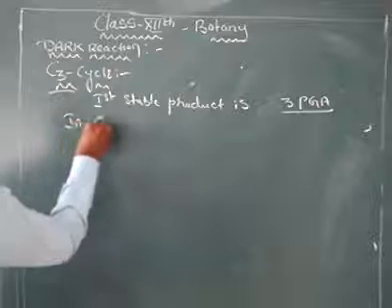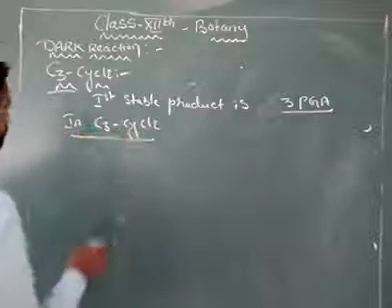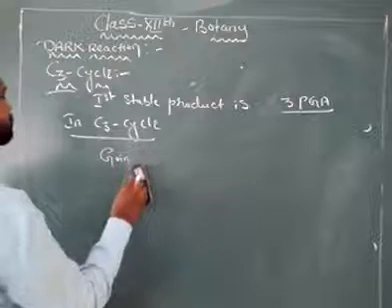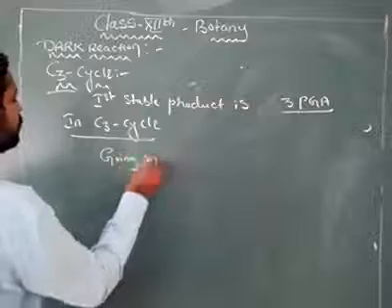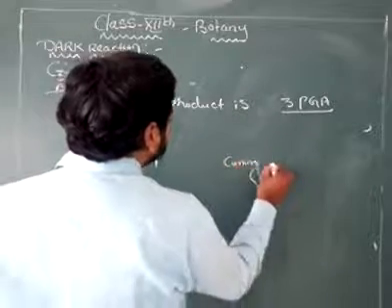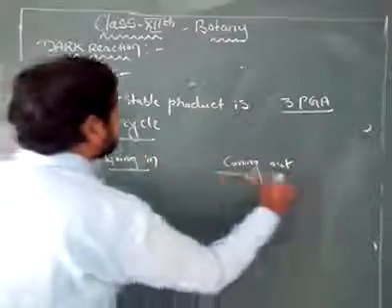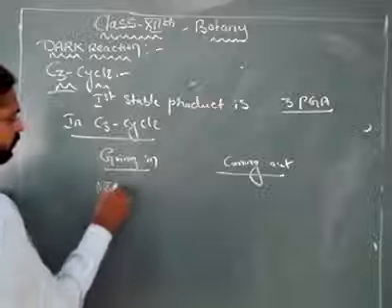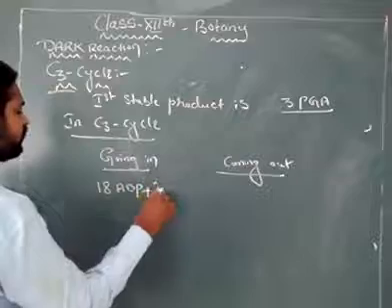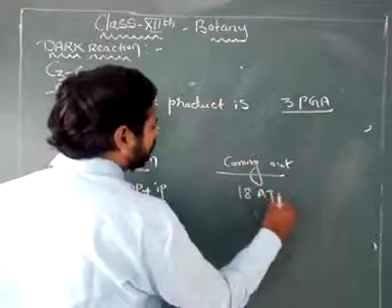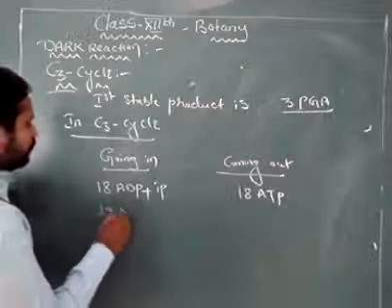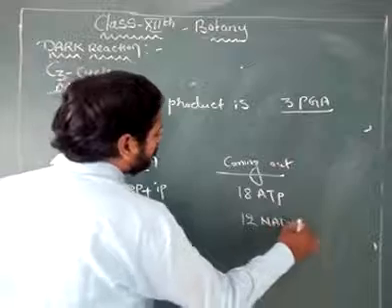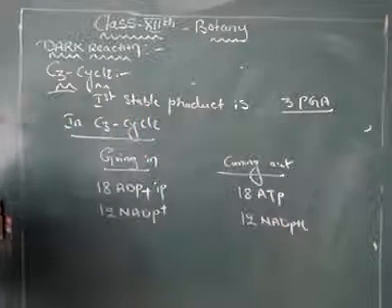Now in the C3 cycle, what are going in and what are coming out? 18 molecules of ADP plus inorganic phosphates are going in, and 18 molecules of ATP are coming out. 12 molecules of NADP plus are going in, and 12 molecules of NADPH are coming out. This we have to remember.